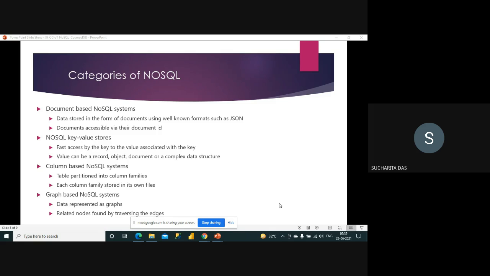The fourth and last one is the graph based NoSQL system. Here the data is represented as graphs. You know graphs, where you have nodes and edges. Here data is represented in the form of nodes and edges, and related nodes are found by traversing the edges. So these are the 4 categories of NoSQL database.